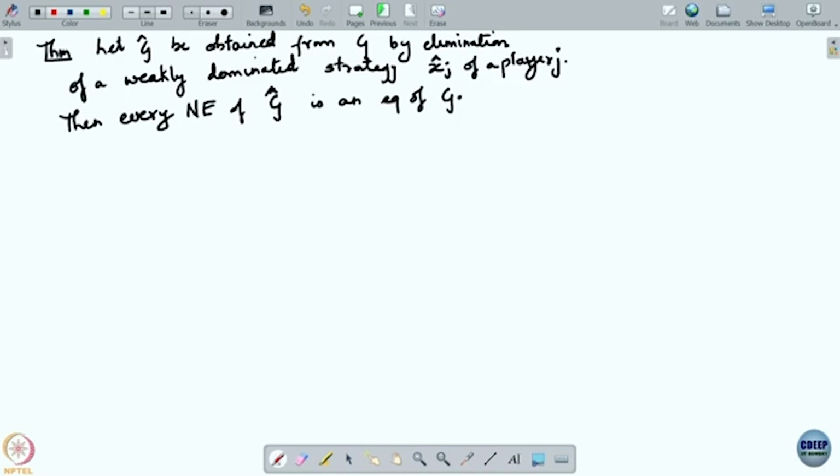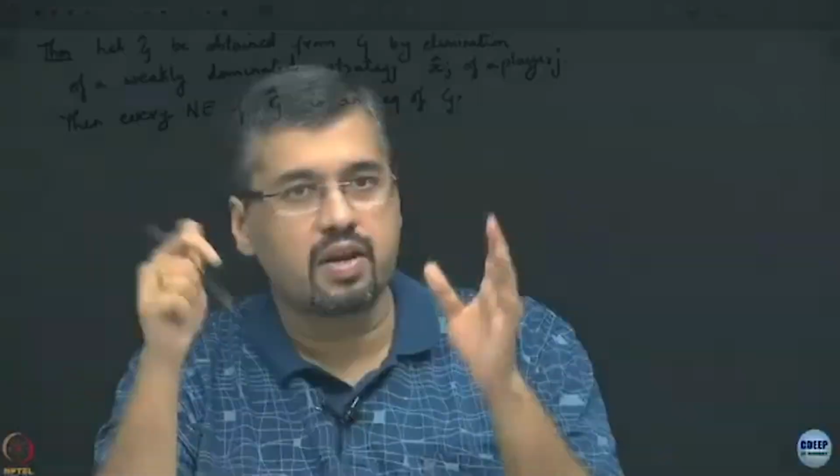Now here is a statement you can say roughly in the opposite direction. G hat is obtained from G by eliminating a weakly dominated strategy X hat j of a player j. So there is a player j who has a weakly dominated strategy X hat j, and that strategy has been eliminated, and the resulting game is called G hat. Now, the claim is that every Nash equilibrium of G hat is also a Nash equilibrium of G.